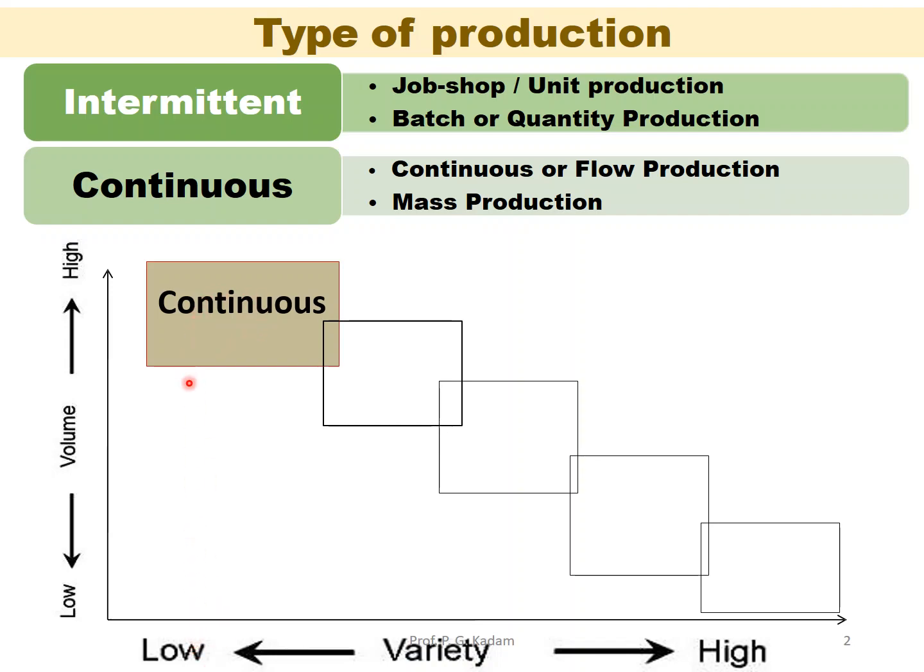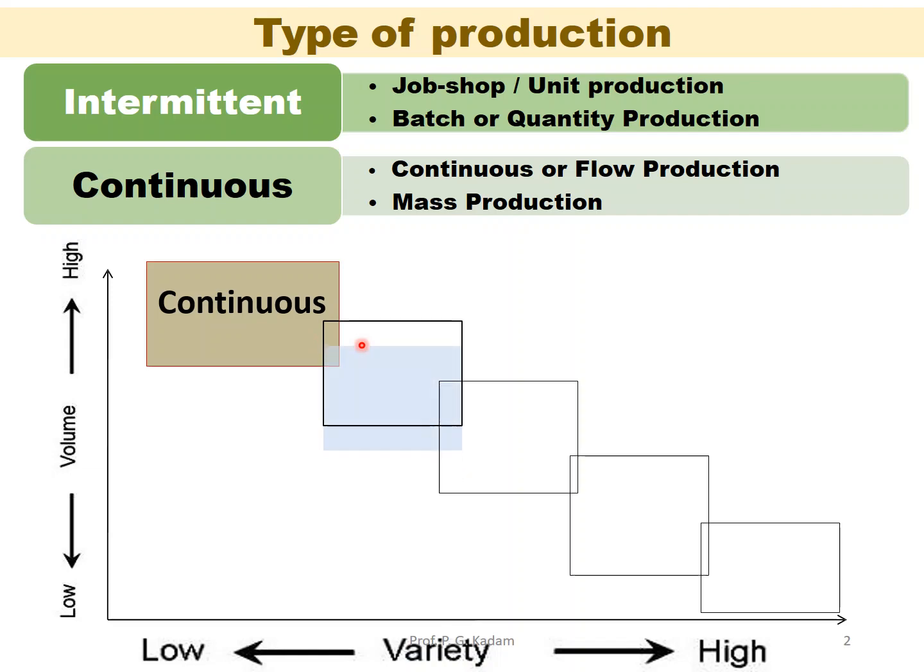Here the variety is very low. That means the products are produced in high volume with less variety in the batch. Continuous production will be there, which is why it's called continuous flow production or flow production.